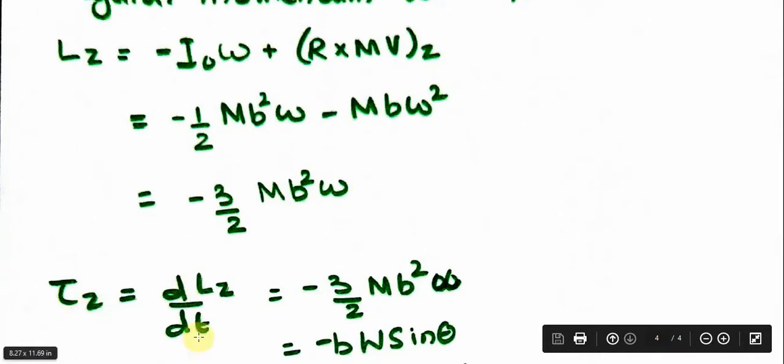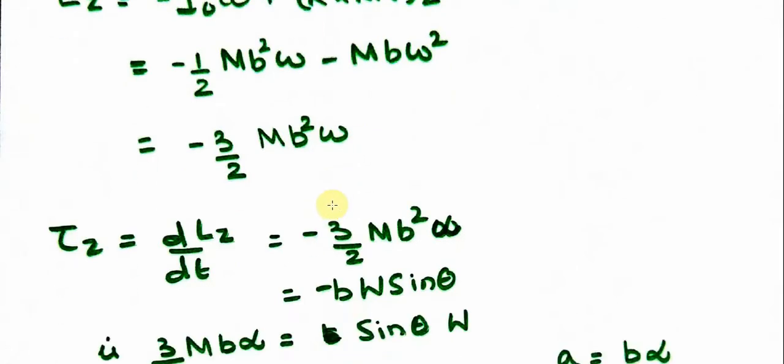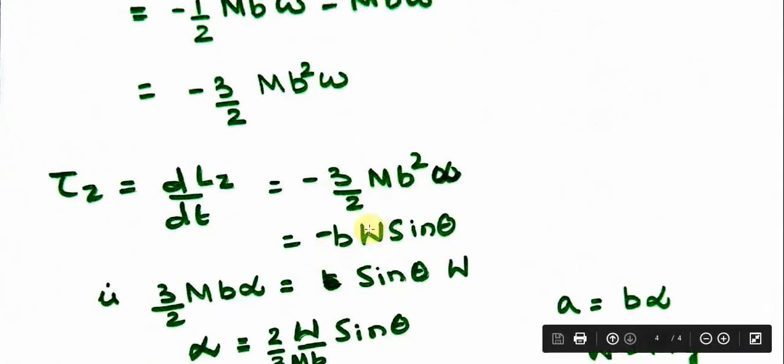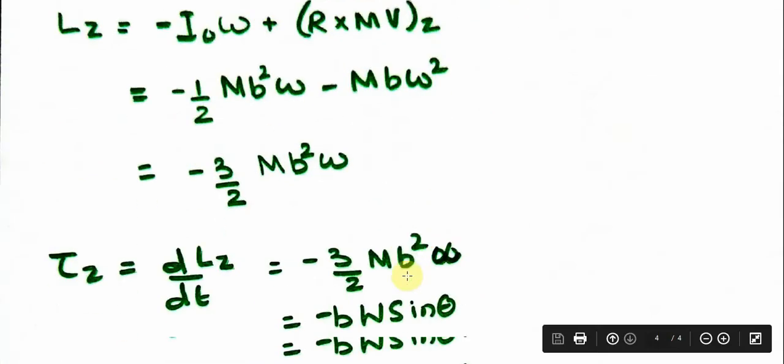Torque tau Z is d by dt of Lz. So take the time derivative. M and B are constant. So d omega by dt will be alpha. So I'll get minus 3 by 2 MB square alpha. That is equal to, earlier we have found out, tau Z equal to minus BW sine theta. So substitute that here.